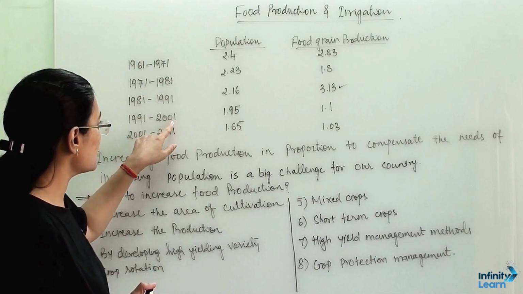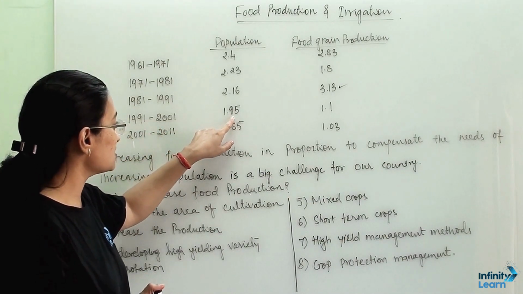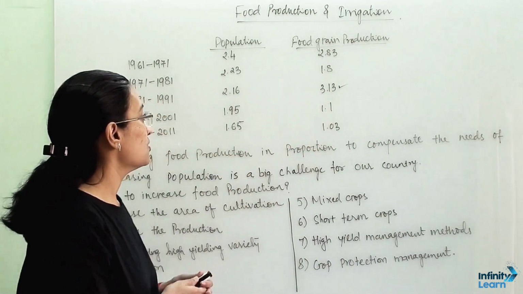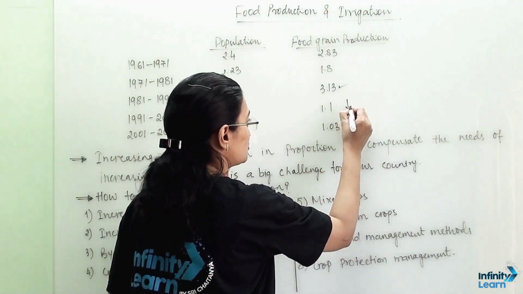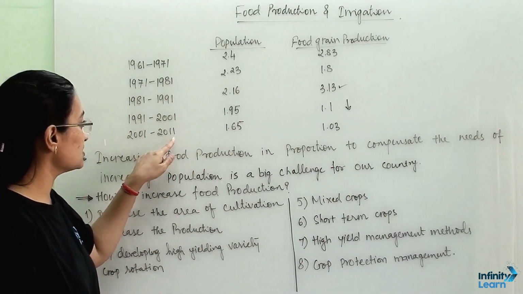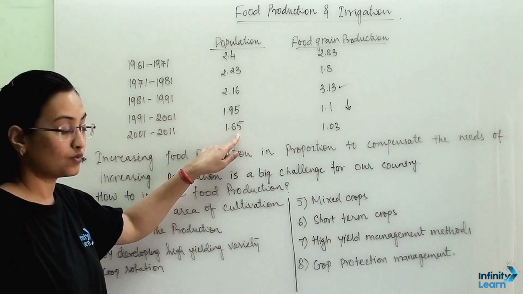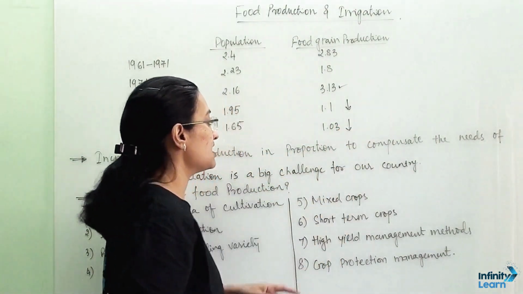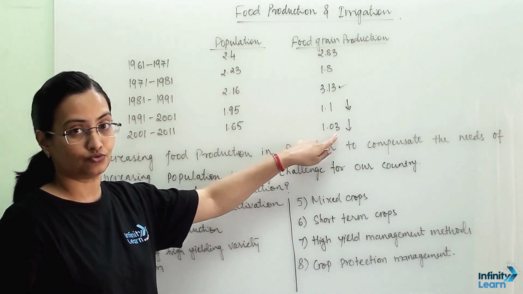1991 to 2001, the population growth rate was 1.95, whereas food grain production was 1.1 only. So it has gone down. Then 2001 to 2011, population growth rate was 1.65, and here the food production was again down, at 1.03.